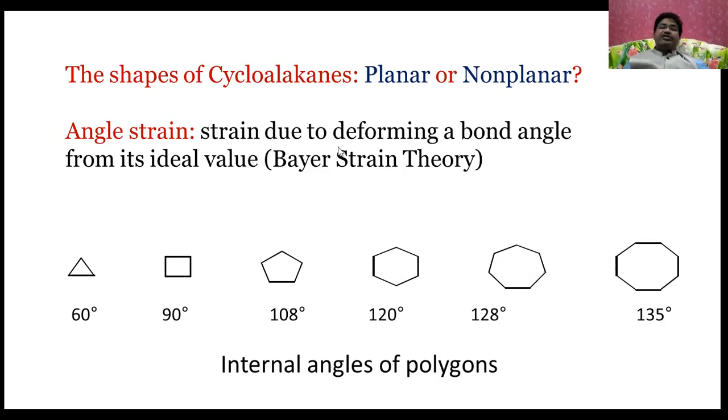Angle strain is due to deforming a bond angle from its ideal value. That is said to be the Baeyer strain theory. These are the internal angles of polygons, which deviate from the regular bond angle, that is 109 degrees. This one is almost near it, and this one is less than the required bond angle, whereas these have more than the required bond angle.